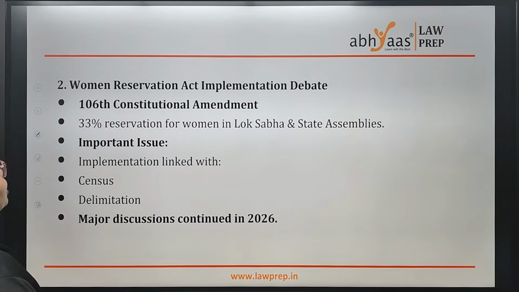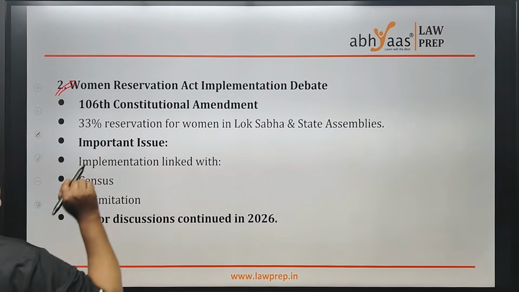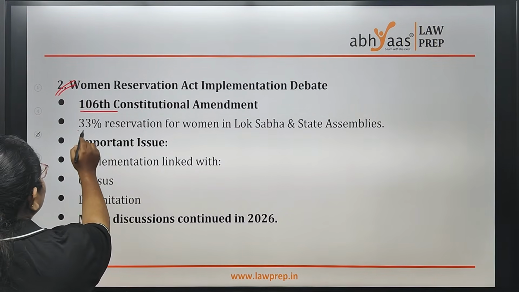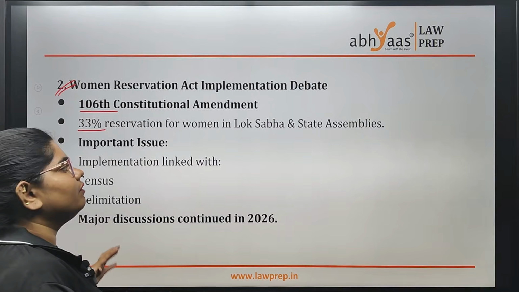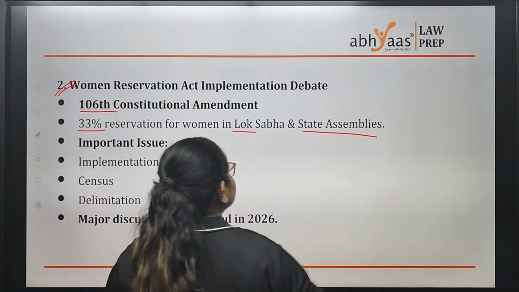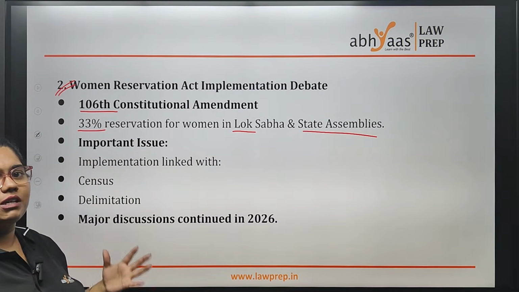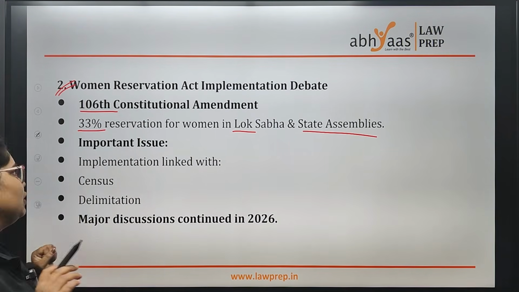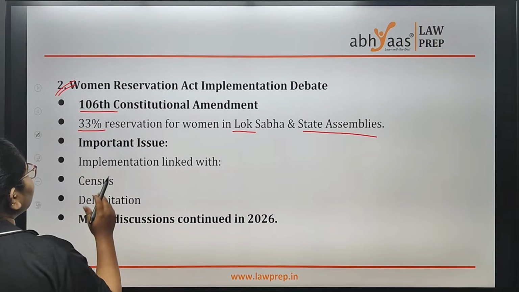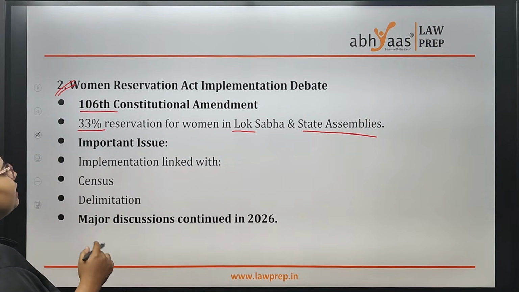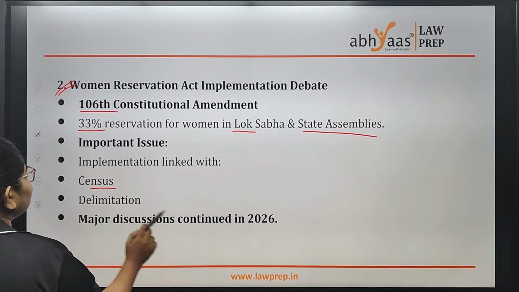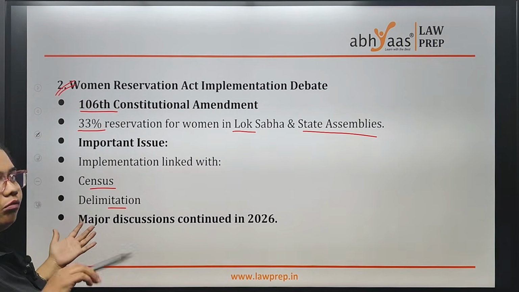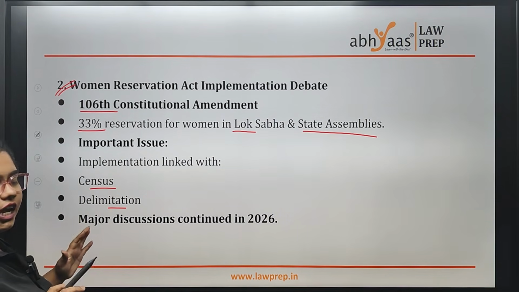Then coming to the Women Reservation Act, this is very important. It is under the 106th constitutional amendment. We said that 33% reservation for women will be given in Lok Sabha and state assemblies, which means in your Lok Sabha, state assemblies, in your parliament, you will have a women's quota, 33% women's reservation. The important issue revolves around this: the debate is that implementation is linked with census and delimitation. You can search about delimitation and you'll get more news about it. The North-South debate you can check on.